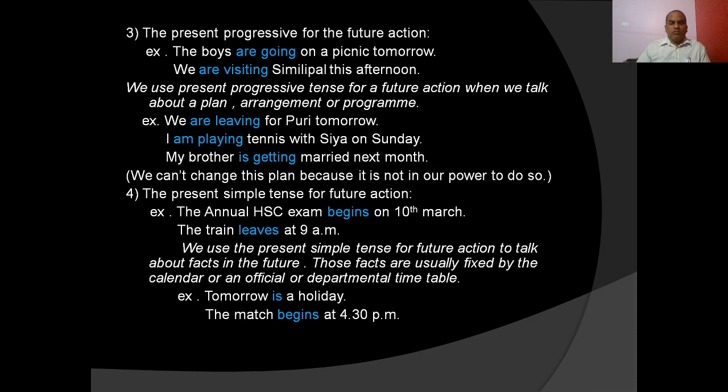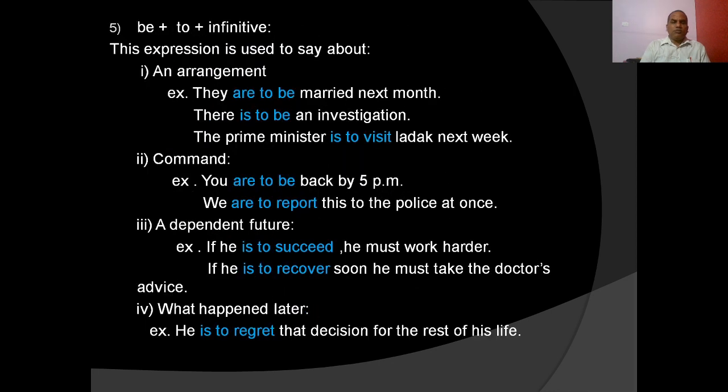So the present simple tense is used for a future action fixed in the official calendar or timetable. For example, tomorrow is a holiday. The match begins at 4:30 p.m. The Prime Minister arrives at Bhubaneswar tomorrow. So it is a fixed official program. No change. So the present simple tense is used in these situations for the future.